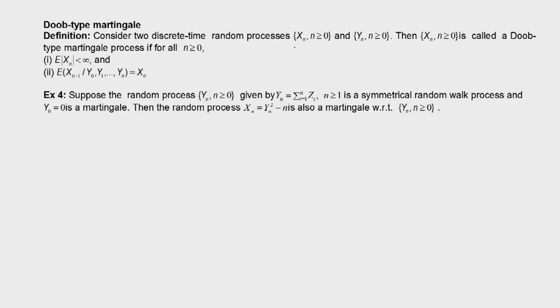Consider two discrete time random processes Xn, n greater than or equal to 0, and Yn, n greater than or equal to 0.